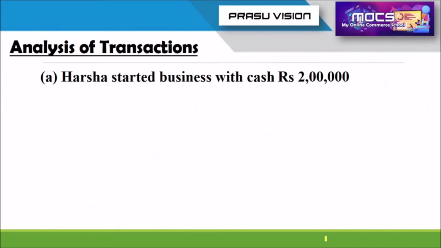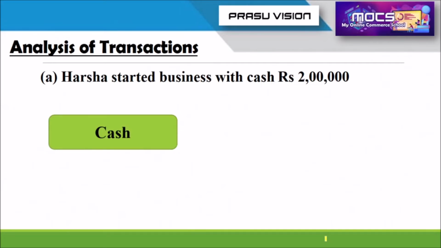Please think like that. Please take it in a practical sense. You are starting an organization and you have invested rupees 2 lakh. You know very well the amount invested in the business is in the form of cash, rupees 2 lakh. So what is happening for the business? Somebody is starting a business with rupees 2 lakh. Cash is coming to the organization. That means for the firm, their cash increases. So one account, or one aspect, is cash.